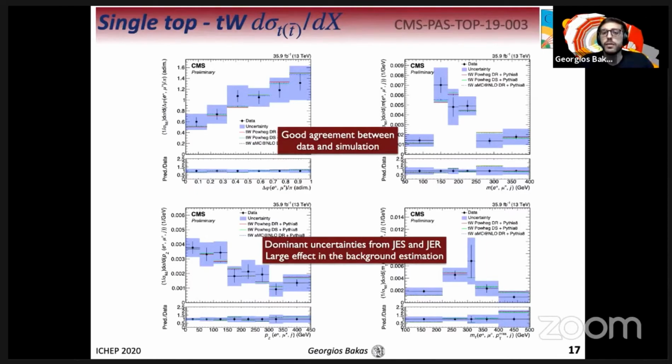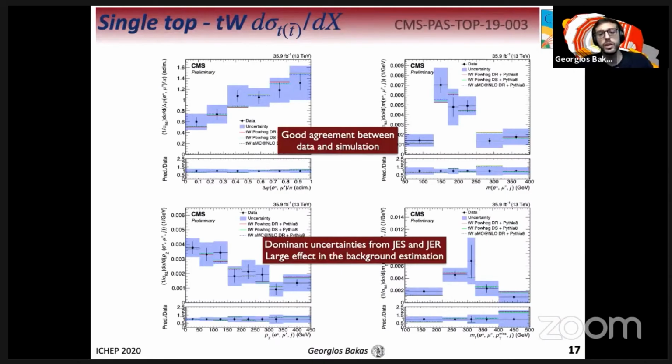On the top left, you have the normalized differential cross-section as a function of the delta phi of the opposite charged leptons, whereas on the top right, you have it as a function of the invariant mass of the opposite charged leptons and the jet. On the bottom left, you have the longitudinal system formed by the opposite charged leptons and the jet, and on the bottom right, you have the differential cross-sections at particle level with respect to the transverse mass formed from the opposite charged leptons, the missing energy, and the associated jet.